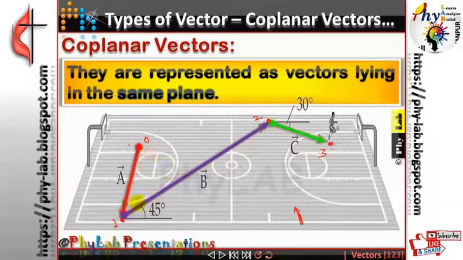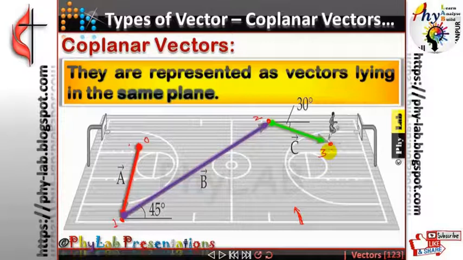So there are three vectors that represent it. This is the first vector A, this is the second vector B, this is my third vector C. So his displacement is represented by three vectors, isn't it? A, B and C happen to lie in the same plane, the ground plane, the XZ plane. So they are termed coplanar vectors. Vectors that lie in one plane are called coplanar vectors.